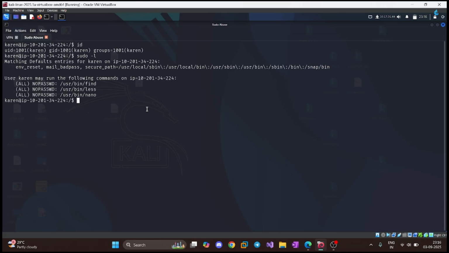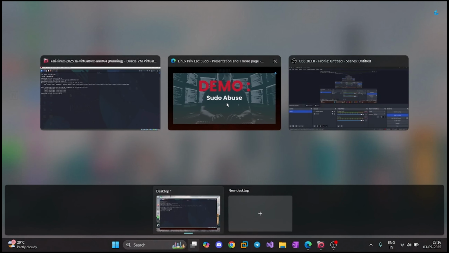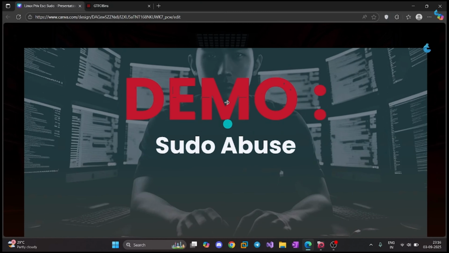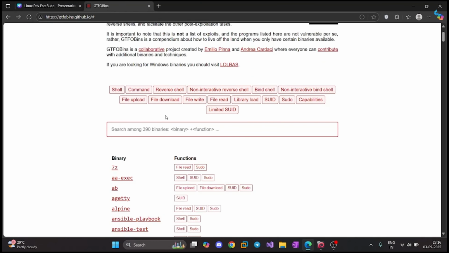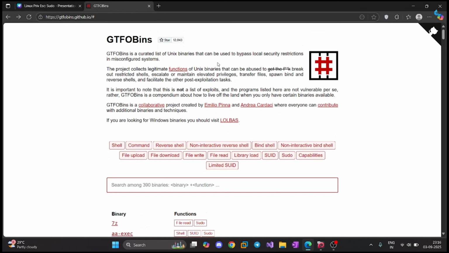To abuse this, we can leverage a site known as GTFOBins. Let me go to GTFOBins here. As I mentioned in my older Linux privilege escalation videos, it is a curated list or database of Unix binaries which can be used for privilege escalation purposes, or how they can be abused.